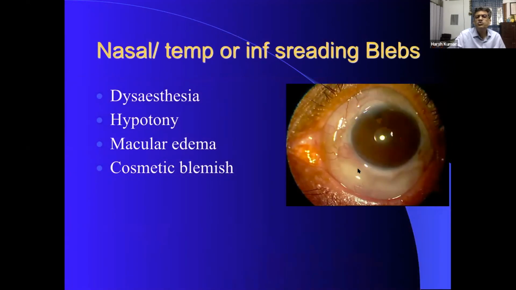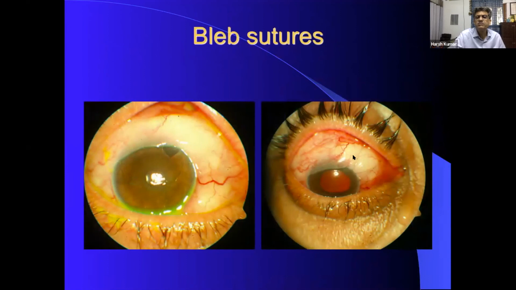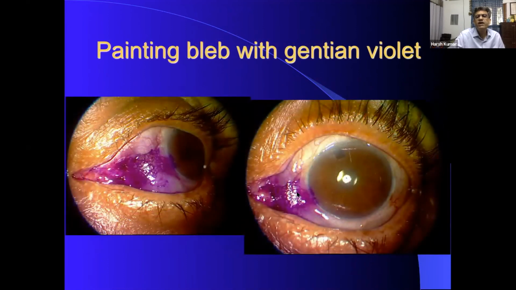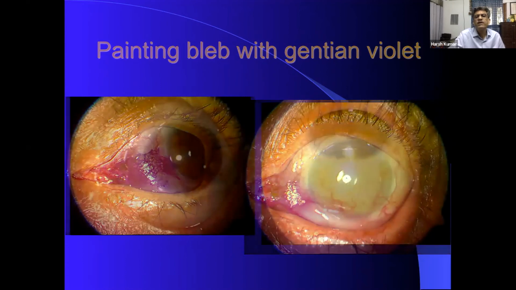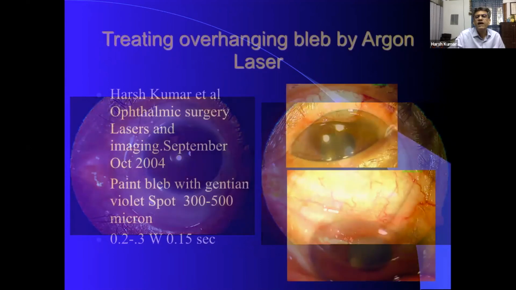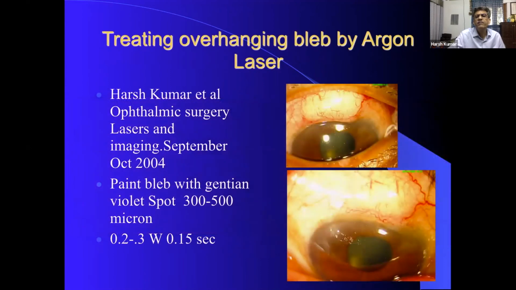If there's a huge bleb which is causing hypotony, dysesthesia, macular edema, cosmetic blemish, you can always give sutures, etc. But short of it, you can paint it with gentian violet and give large size burns the same way we told in gonioplasty, argon, any coagulative laser, large size spots given all over here can make a scar over here, and the bleb will completely disappear, as you can see over here. And the same can be done with an overhanging bleb.